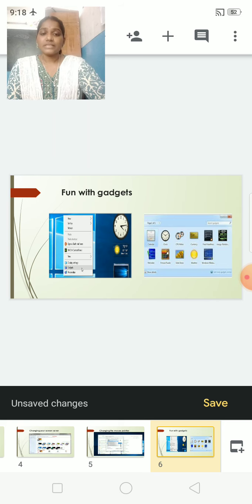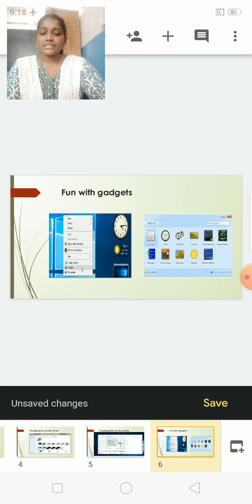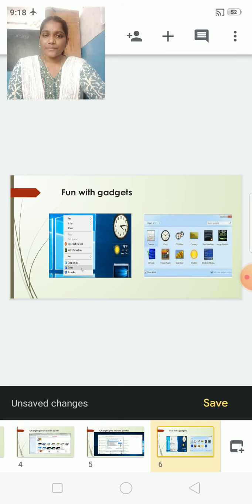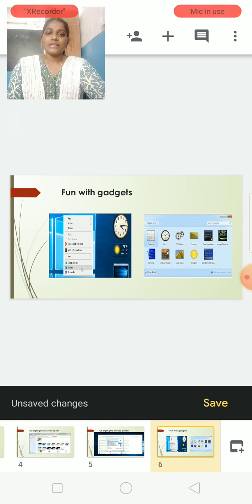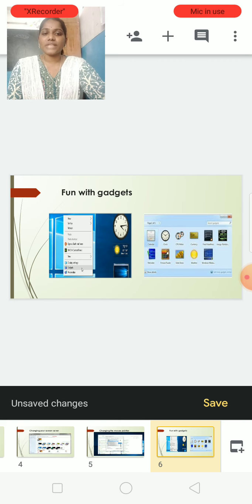Yes, above the personalizers we have one option, that is gadgets. Gadgets consist of calendar, clock, picture puzzles or small programs, extra games, small puzzles. It shows the weather, the timings, how the CPU is working, everything. So when you click on gadgets, look at the second picture, children. The screen will open like that.